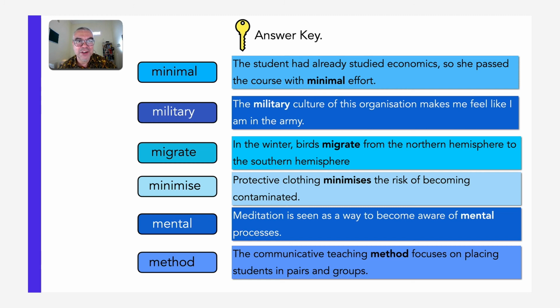Minimize. Protective clothing minimizes the risk of becoming contaminated. Mental. Meditation is seen as a way to become aware of mental processes. And method. The communicative teaching method focuses on putting students in pairs or in groups. Okay, congratulations. Well done. This is fantastic. You're doing so well. And I really hope that this is boosting your vocabulary.